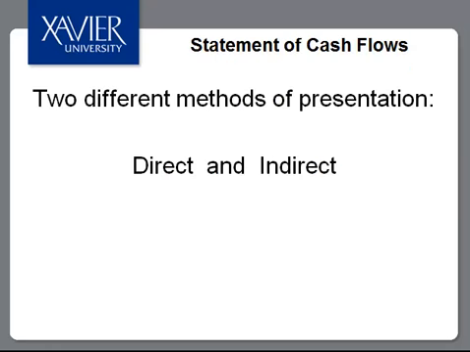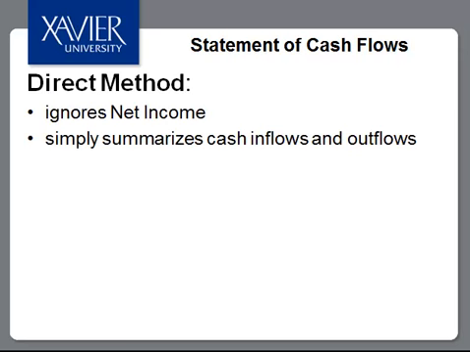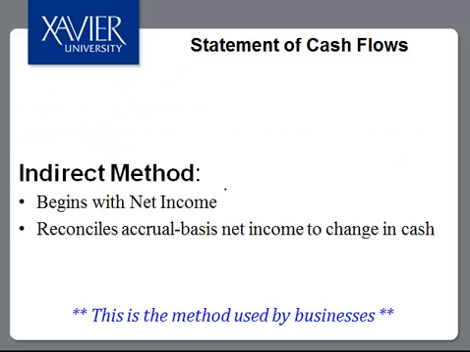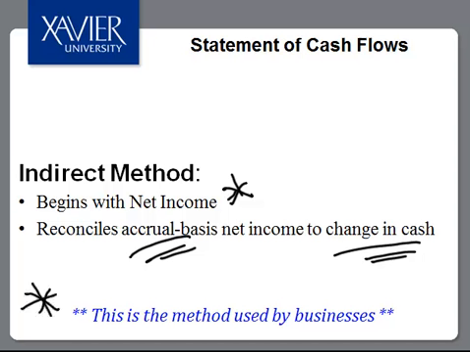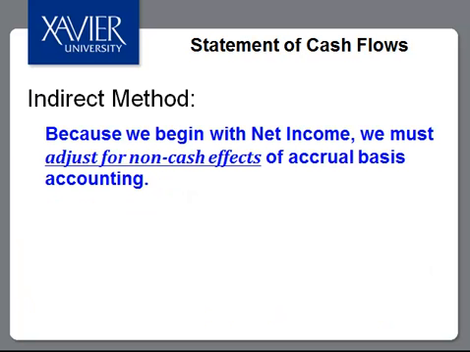There are two different methods under which the statement of cash flows can be prepared: the direct and indirect. The direct method ignores net income and simply summarizes cash inflows and outflows. The indirect method begins with a net income and reconciles accrual basis accounting to the change in cash. This is the method that businesses use, and this will be the one that we focus on. Because we begin with net income under the indirect method, we must adjust for non-cash effects of accrual basis accounting. Things like revenues earned on account or expenses incurred on account, depreciation, and other non-cash effects.